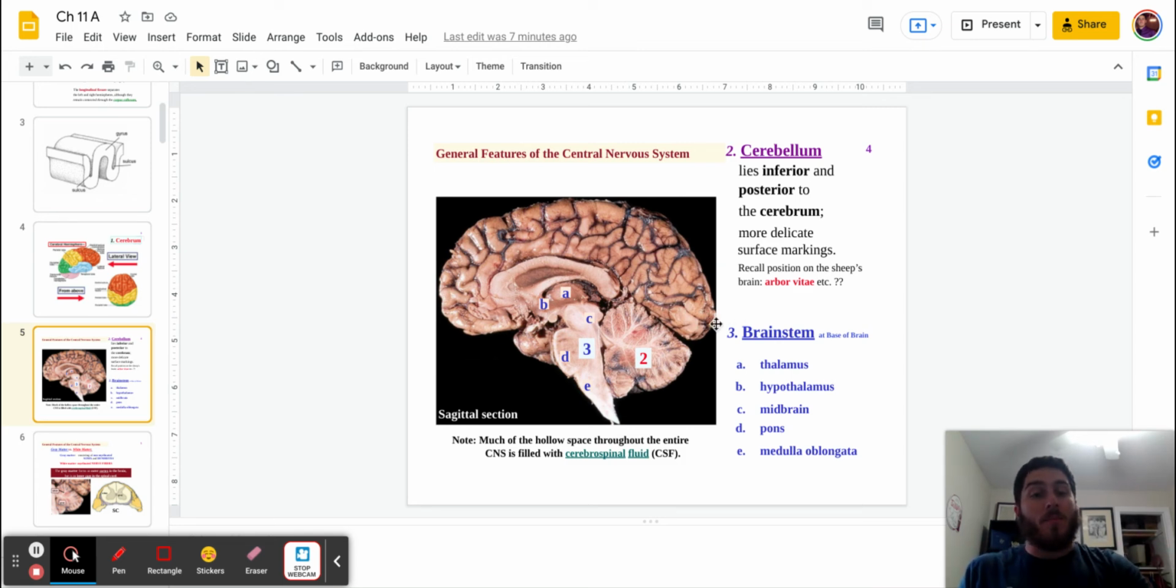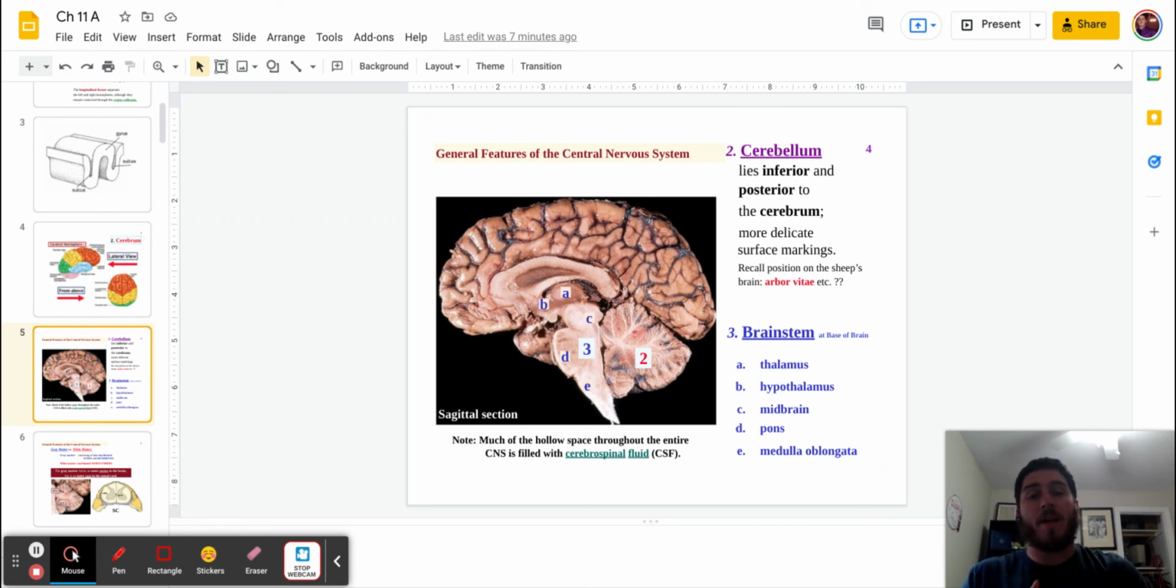And then lastly, the brainstem, which is the third part, and you can see it right here. It's at the base of the brain, and there's a whole bunch of letters on here. We'll talk about what each of these parts of the brainstem are later, but it's important to know that the brainstem is made of multiple components: thalamus, hypothalamus, midbrain, pons, and medulla oblongata. These are different parts of the brainstem, and we're going to talk about those in more detail.